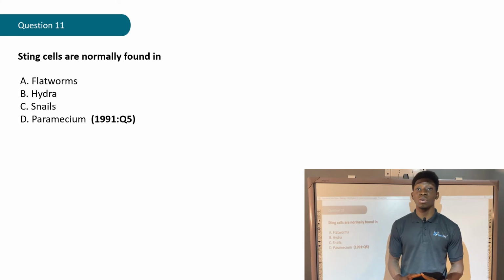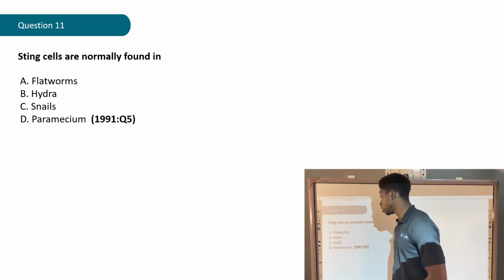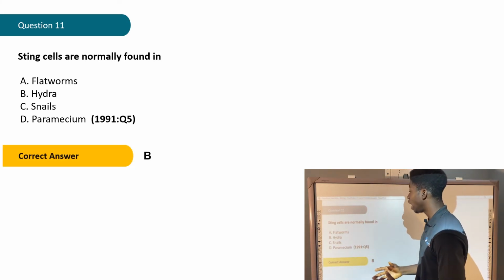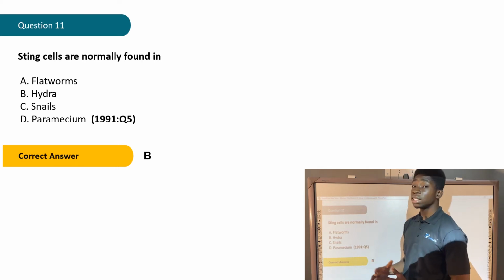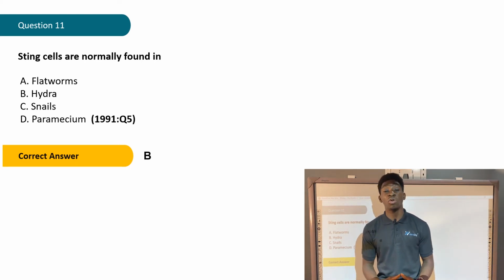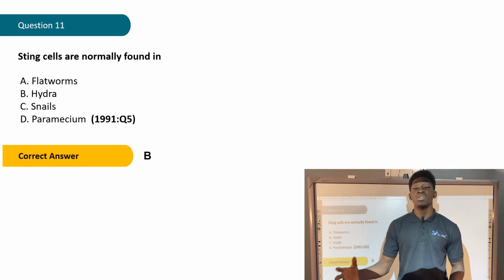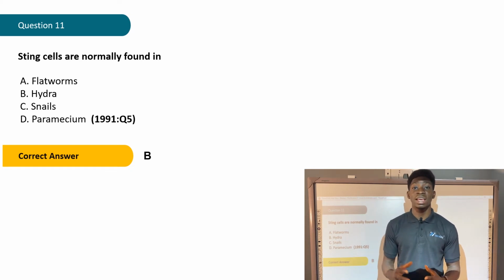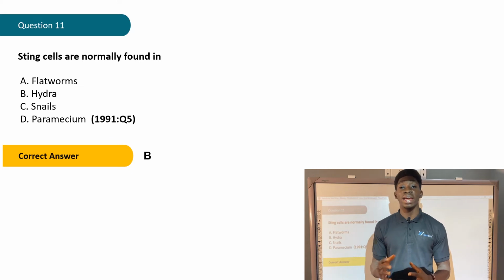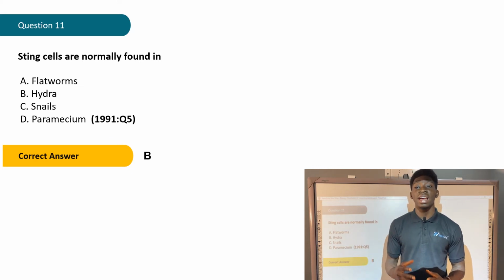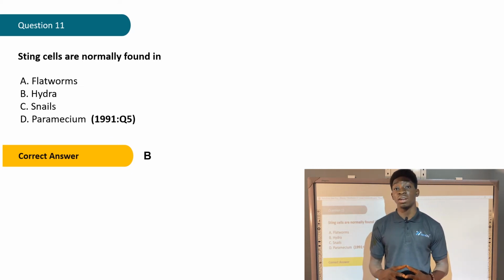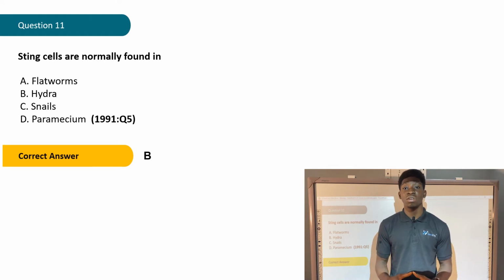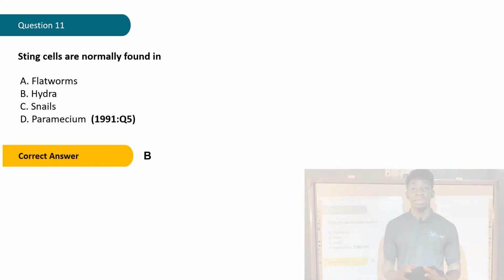Okay, let's check out what the correct answer says. The correct answer is B, Hydra, because Hydra is the only one that possesses sting cells. Those sting cells found in Hydra are called cnidoblast. They help to protect Hydra from predators, from harm. So they are called sting cells, and the particular name is cnidoblast.